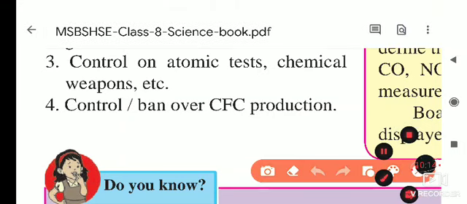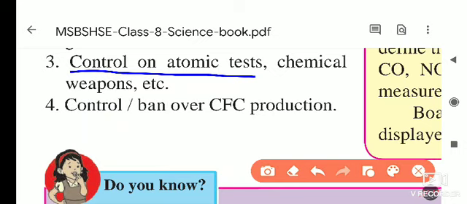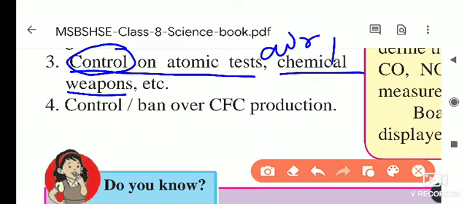As we know, for different purposes, for getting electricity and for doing many experiments, scientists are taking the atomic test of chemical weapons. So if we have to control it, why? Because it causes air pollution.